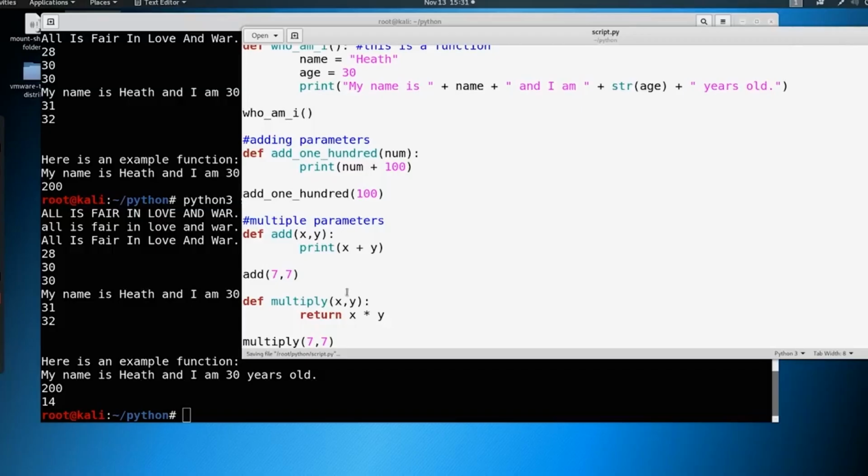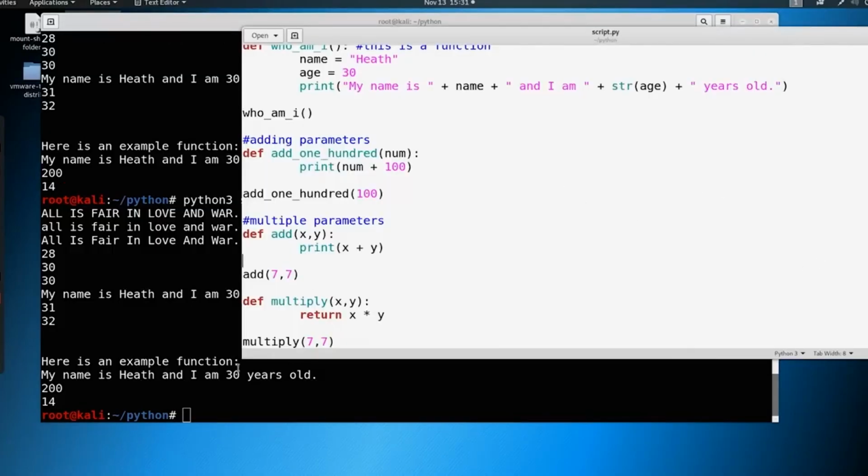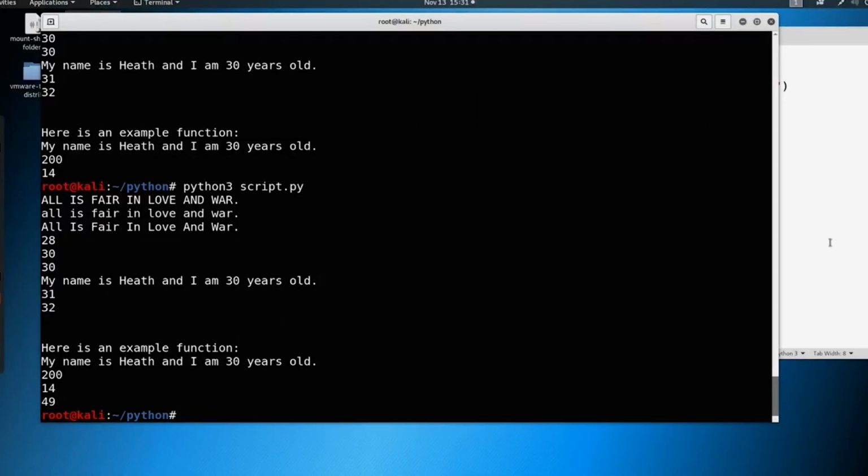Let's go ahead and save it. Well, nothing happened. We're not printing out to the screen. All we're doing is returning. So when I'm pulling this multiply in, it's returning a certain number. So I'm calling it here, and it's saying, hey, 7 times 7, that's 49, but I have no idea what you want me to do with it. Now, I could say print multiply here, and then we can see what happens. And now you see it's 49.